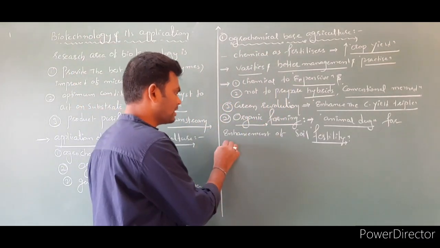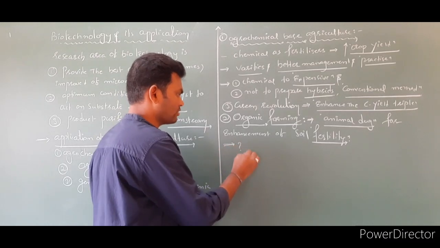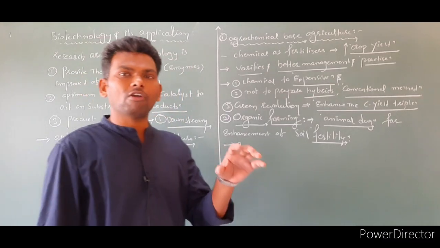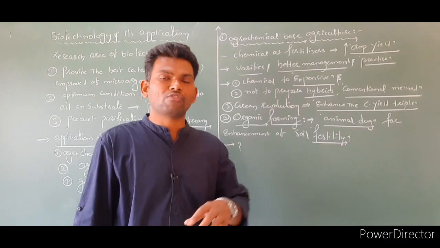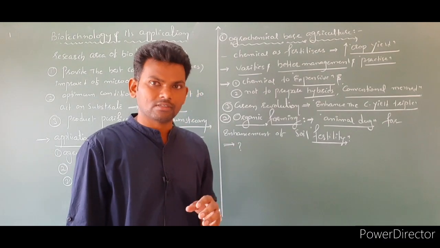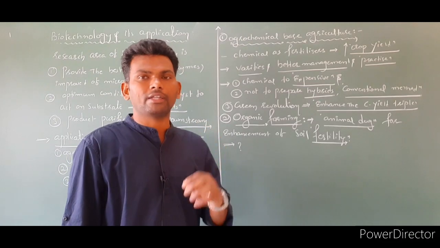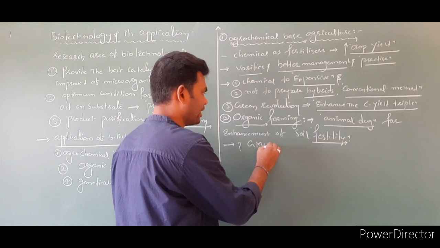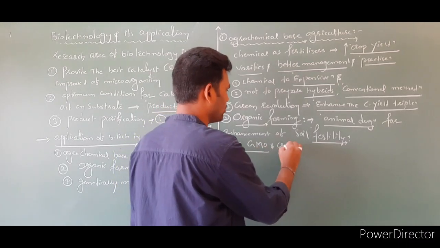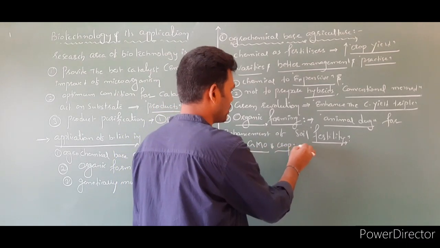Next, in NCERT, one question is given. The question is, is there any alternative method to enhance crop production? Yes, the best alternative method is genetically modified organisms or genetically modified crops.